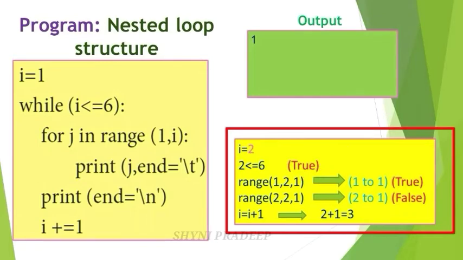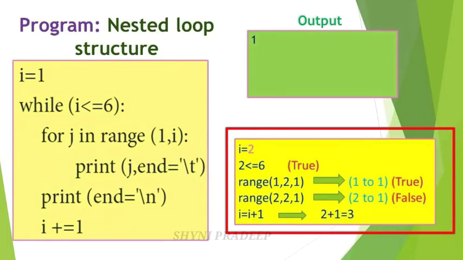Now check the condition. Here you have to generate the list of values from the start value to the end value. This is the start value, this is the stop value, and this is the step value. So you have to calculate the end value, that is 2 minus 1, which means 1. So you generate the list of values from 1 to 1. 1 to 1 means only one value is there.